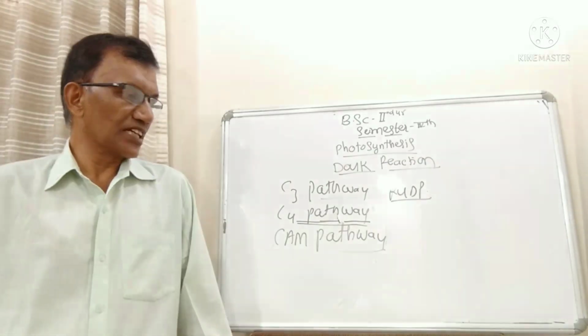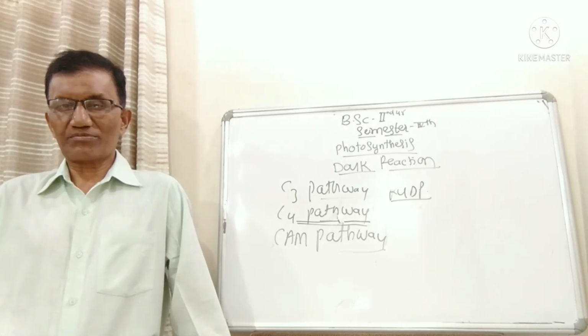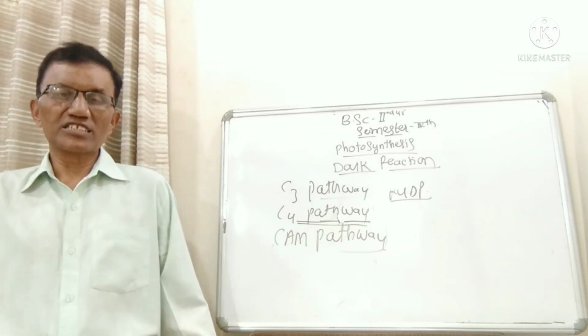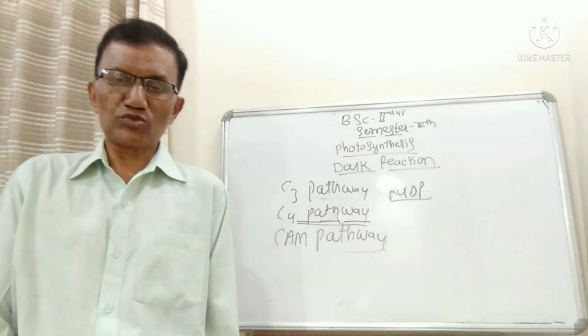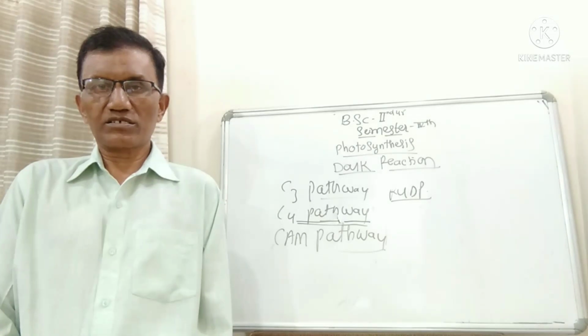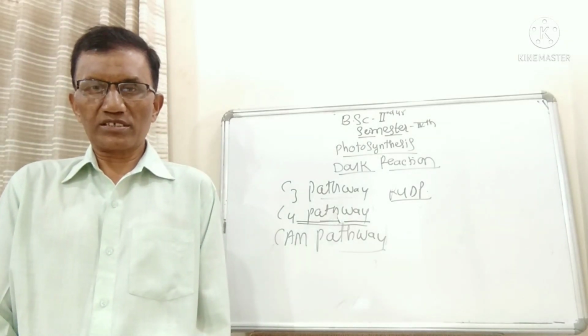And the last chapter mentioned in your syllabus is enzymes. These chapters will be covered within 6 to 7 periods. With this, today I am going to stop here. Thank you.